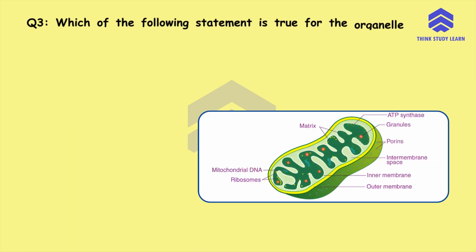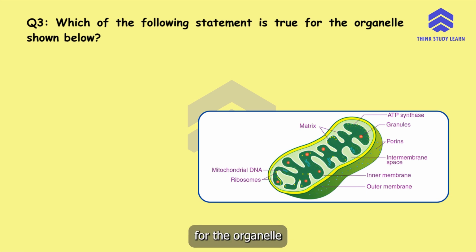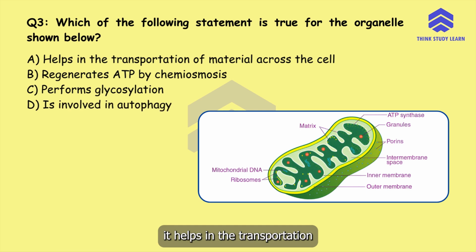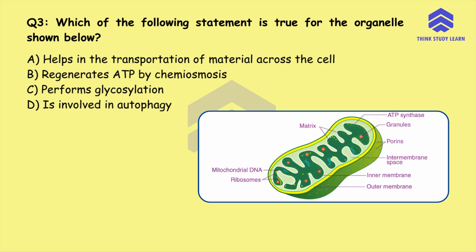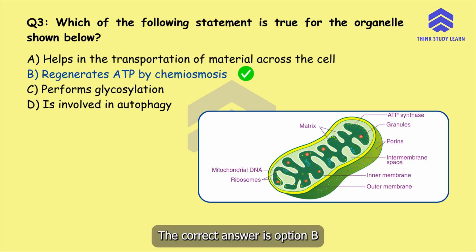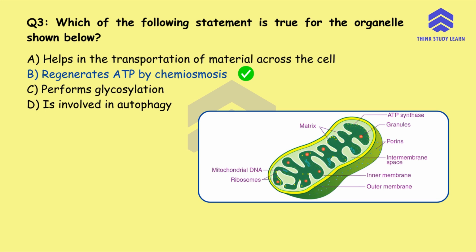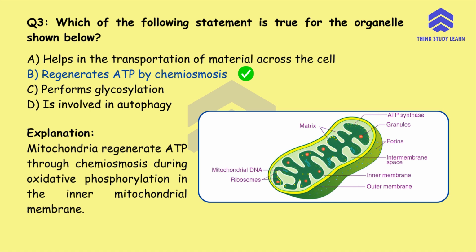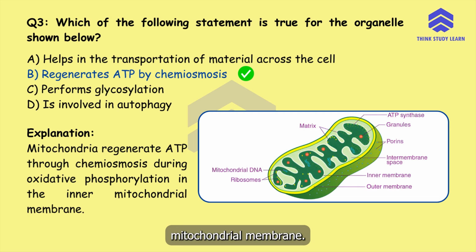Question number 3. Which of the following statements is true for the organelle shown in the presentation? Option A, it helps in the transportation of material across the cell. Option B, it regenerates ATP by chemiosmosis. Option C, performs glycosylation. Or option D, which is involved in autophagy. The correct answer is option B, that it regenerates ATP by chemiosmosis. Mitochondria regenerate ATP through chemiosmosis during oxidative phosphorylation in the inner mitochondrial membrane.